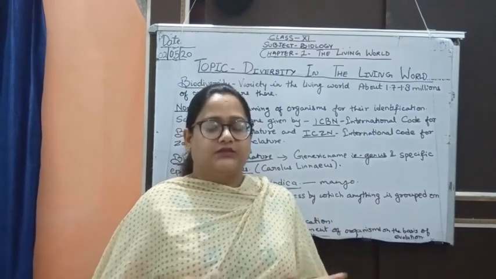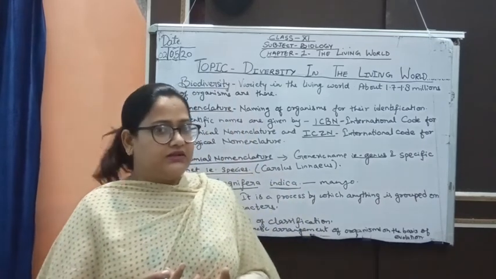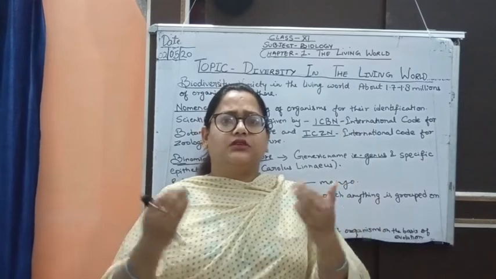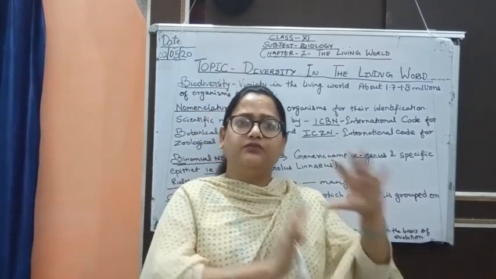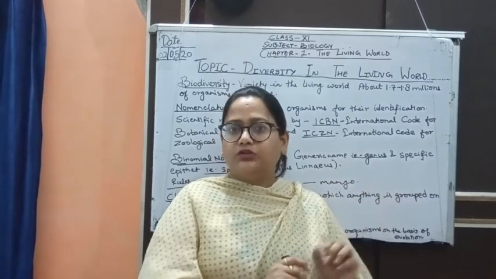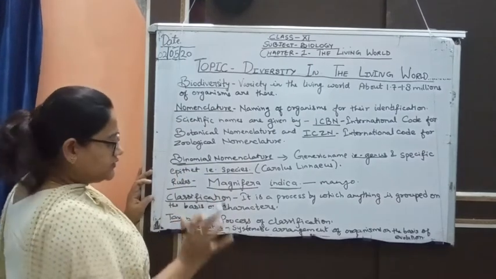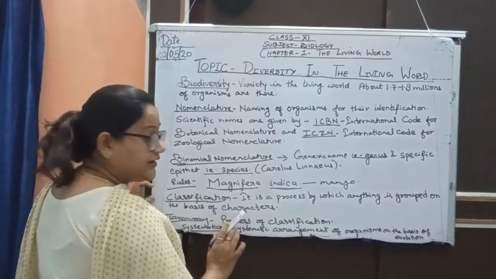They have jointed legs, they have compound eyes, their body is divided into head, thorax and abdomen. All those organisms having these characteristics are kept in one group that is known as arthropods. So these are the features on the basis of which we do the classification, that is characters.